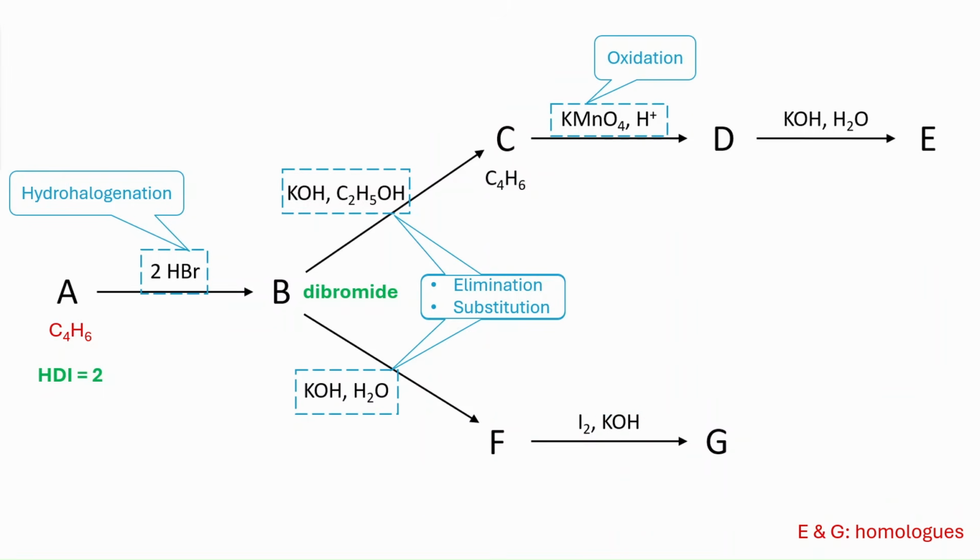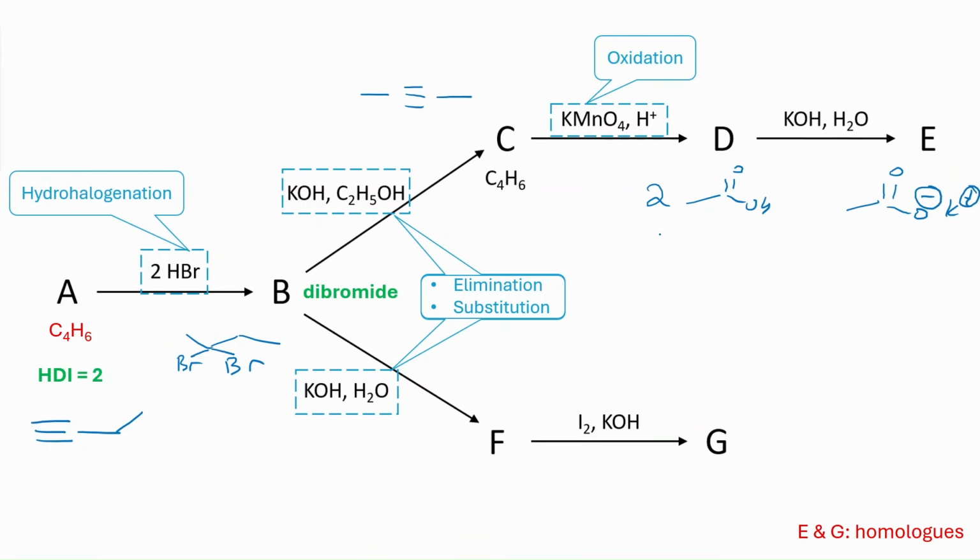And now let's talk about this possibility where A is our terminal alkyne, right? Triple bond, then 1, 2, 3, and 4 carbon atoms. And then it gives me this geminal dibromide, right? And then I can do elimination. So I can move the triple bond to the inside so that I can have an internal alkyne. And then it's being oxidized to give 2 molecules of COOH. And then this COOH gives me carboxylate, COO minus potassium plus. So this one, there's nothing crazy.